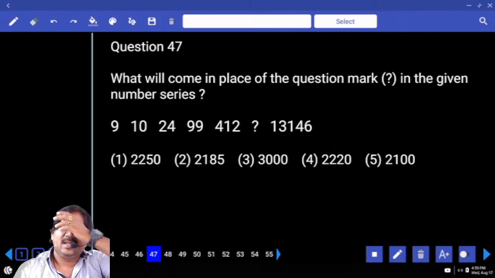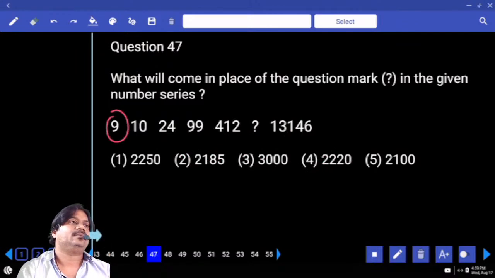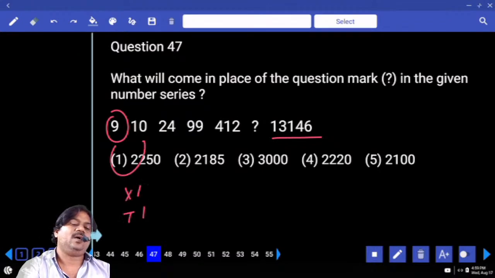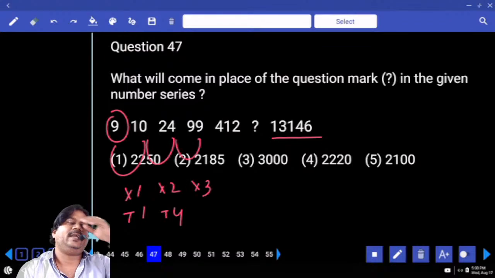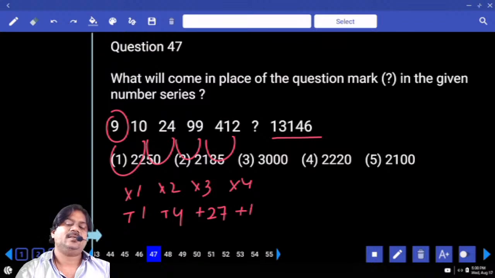Next one. A question which starts with 9, ends with 13,000. Starting with 9 and going to 13,000, definitely it is multiplication. So 9 1 time plus 1, 10 2 times plus 4, 3 times. What is 24 into 3? 72. 72 plus 27. 99 into 4. 99 into 4 plus 16. Once if you observe, 1 cube. Are you clear about this point?